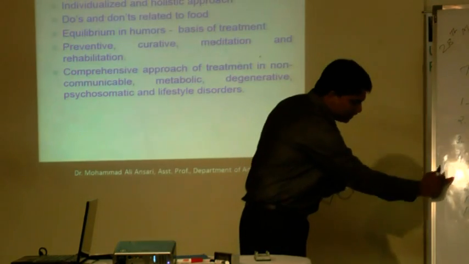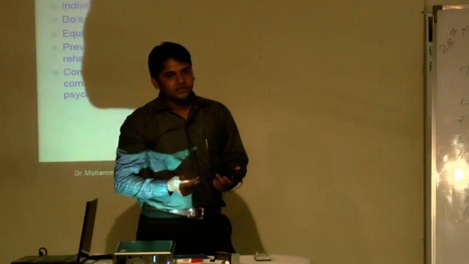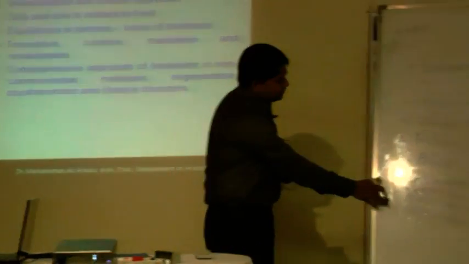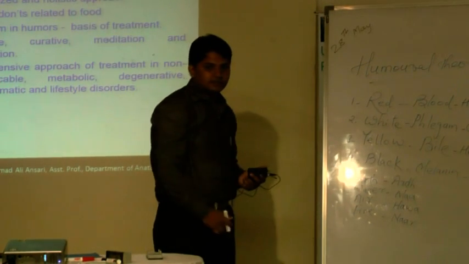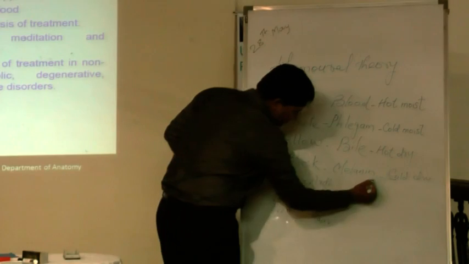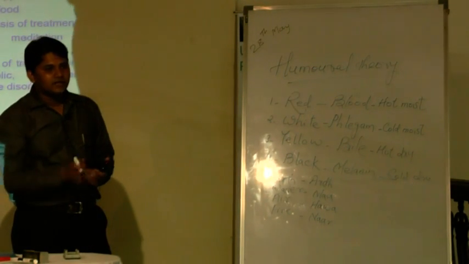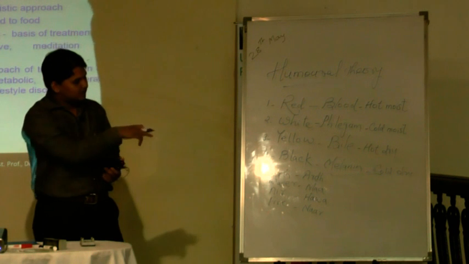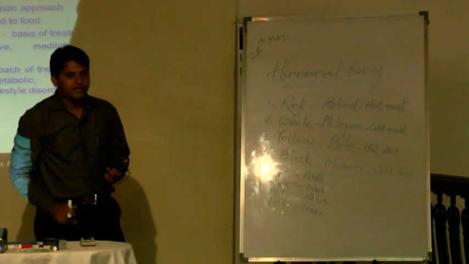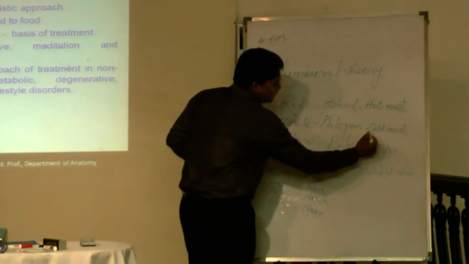And all these four elements have unique temperaments, and these temperaments are represented in the four biles. Earth represents cold and dry, and in the human body, the cold and dry temperament is represented by the black bile or melanin. Water is cold and moist.